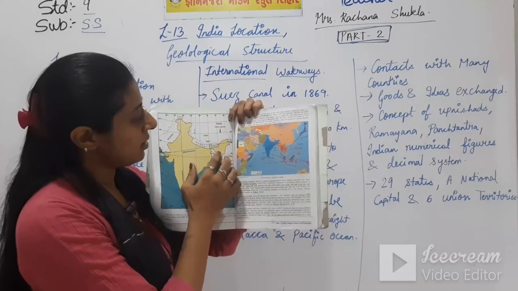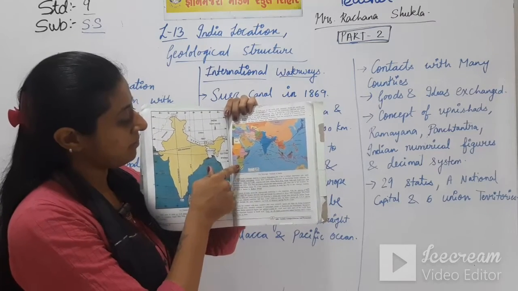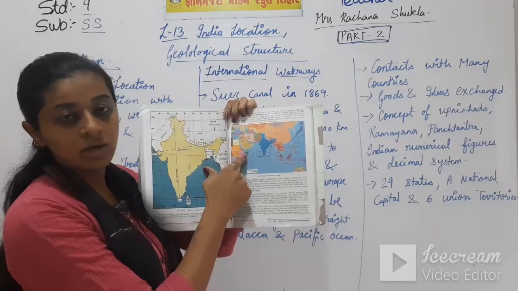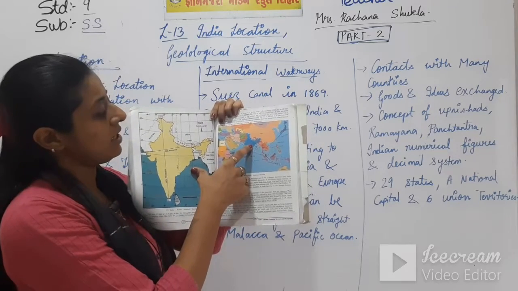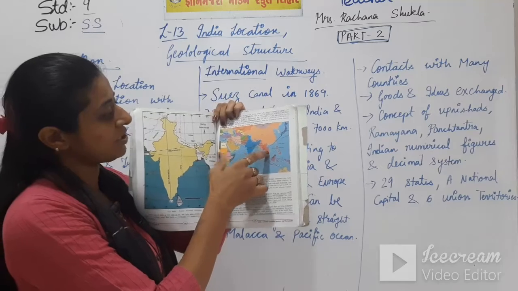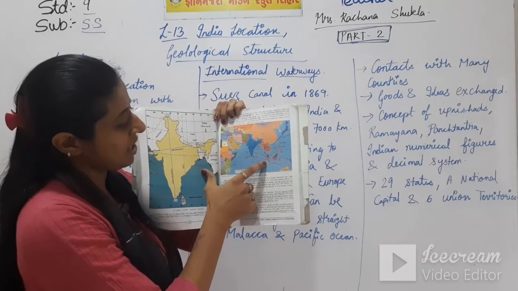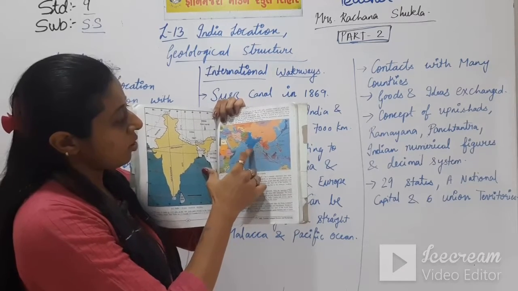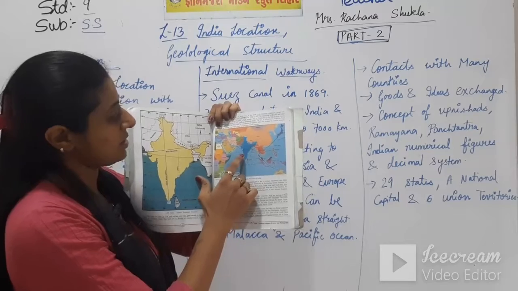Then from India you can go to Africa. This is Africa. Okay students, so this is also connected directly. From India you can go to the other parts of Asia, that is Thailand, then comes Malaysia, Singapore, all these places, Myanmar, and up you can go to China and all these places.